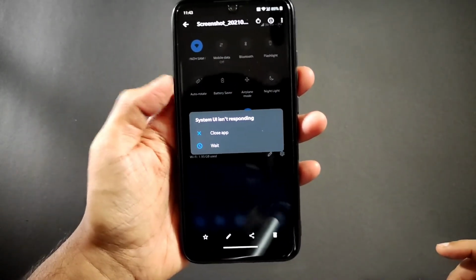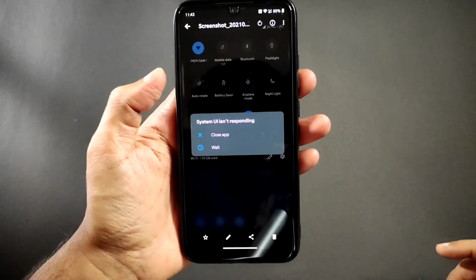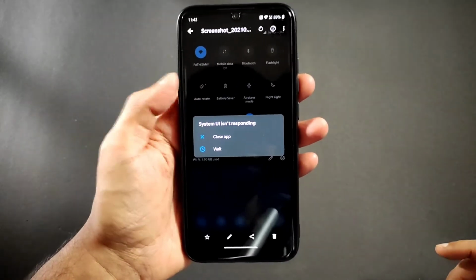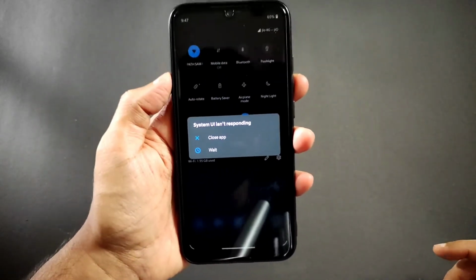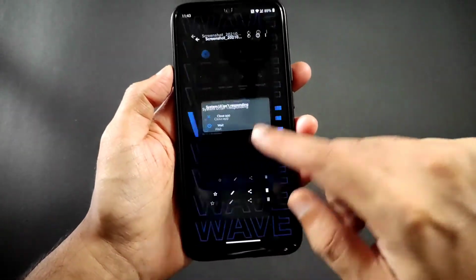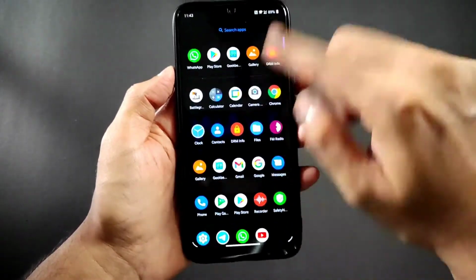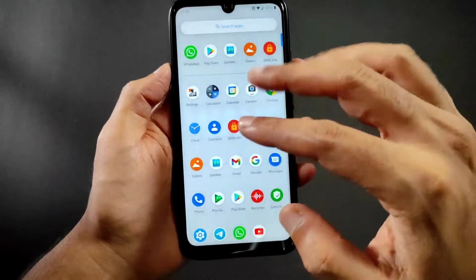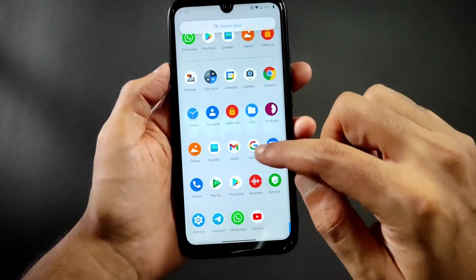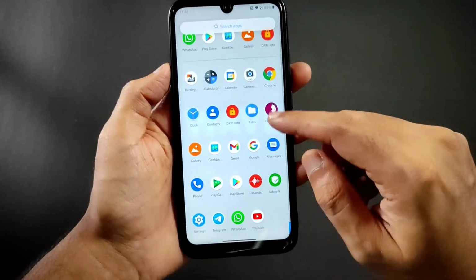This kind of bug I noticed in this ROM while setting up, and also a few times I noticed this. I hope in the next update or upcoming build this should be changed. And that's it, the user interface and everything in this ROM. Let me switch to light mode instead of dark mode. And this is how the ROM is.